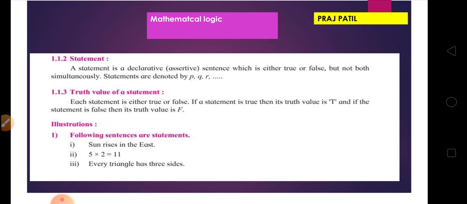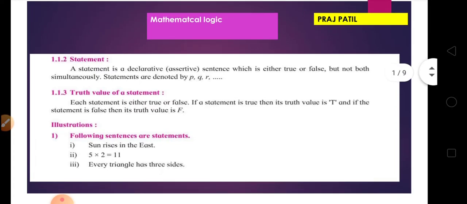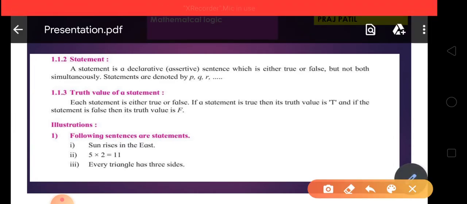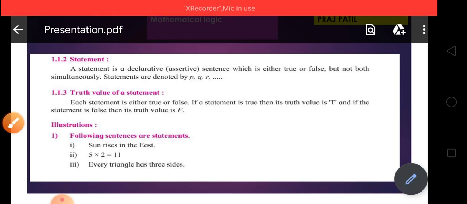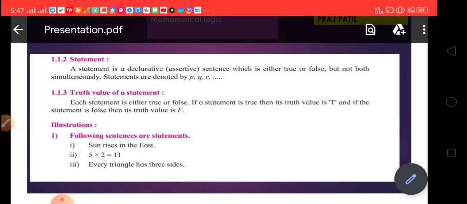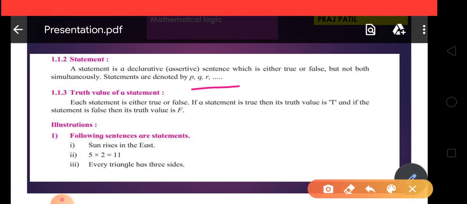So a statement is a declarative sentence which is either true or false, but friends, both not simultaneously. Such sentences are called statements. And friends, statements are denoted by small letters p, q, r, etc. Okay.